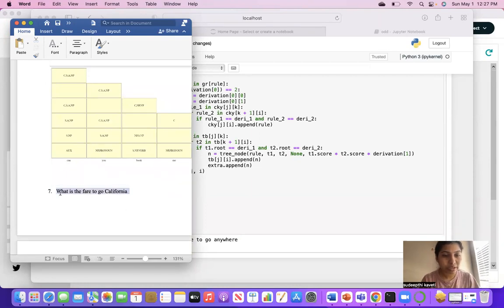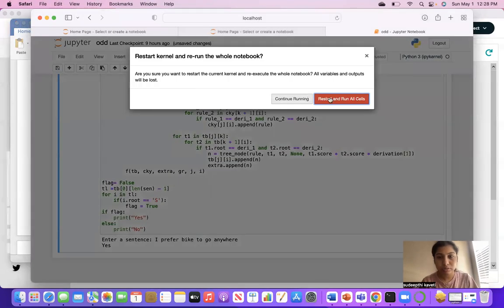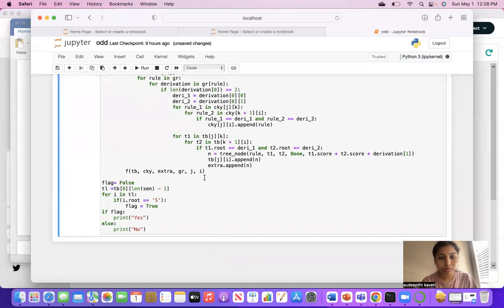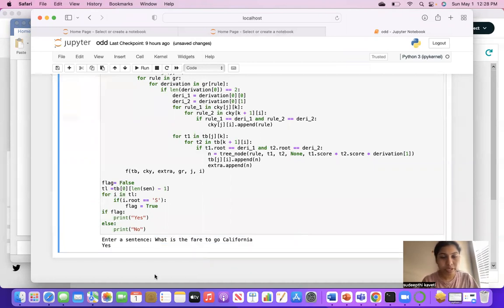These are all valid sentences, so I'm getting the output as yes. Kernel, Restart and Run All. Is there a fare to go California? Yes. Yeah.